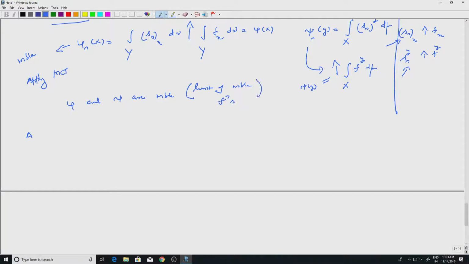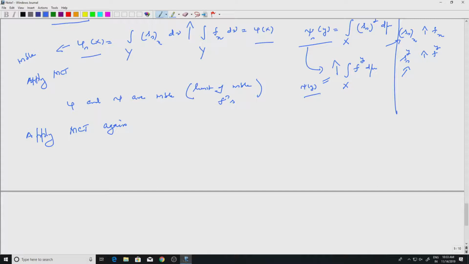So this was one of the assertions, but you can apply the monotone convergence theorem again. Where? Well, I know that phi n's increase to phi, so the integral of phi n's should increase to the integral of phi by monotone convergence theorem. Psi n's increase to psi, so that should happen with psi n's as well.